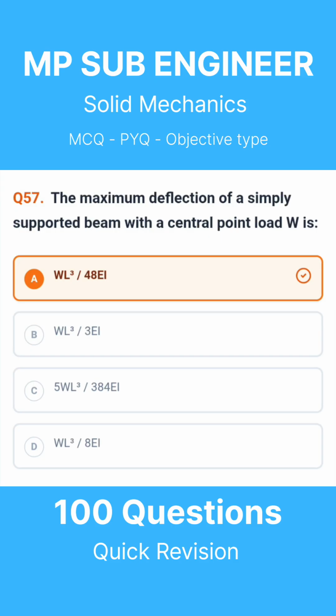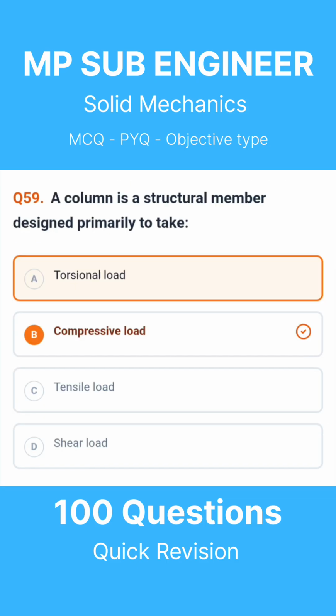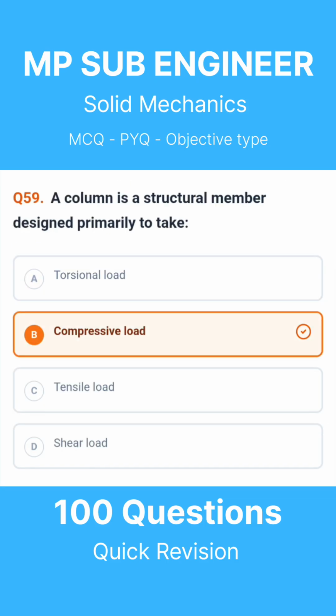Question 57. The maximum deflection of a simply supported beam with a central point load W is. The correct answer is WL cubed divided by 48EI. Question 58. The maximum deflection of a simply supported beam with UDL W over entire span is. The correct answer is 5WL to the power of 4 divided by 384EI. Question 59. A column is a structural member designed primarily to take. The correct answer is compressive load.